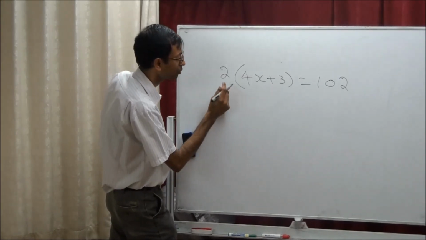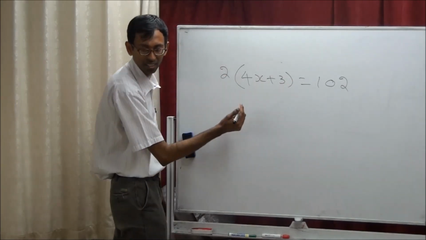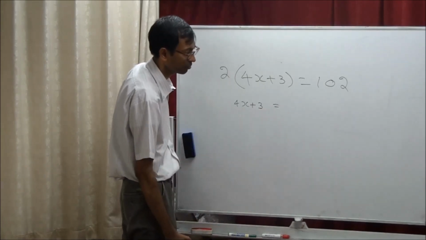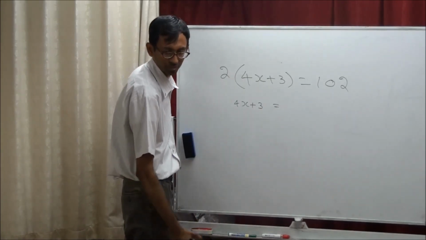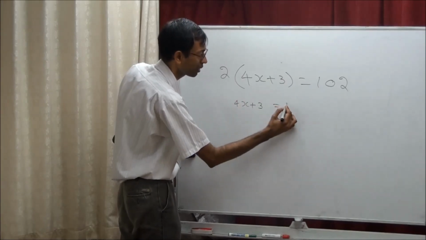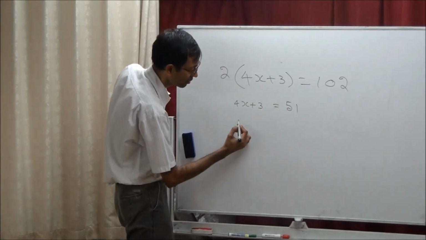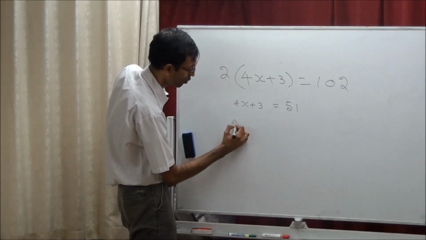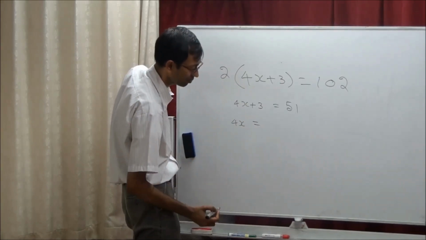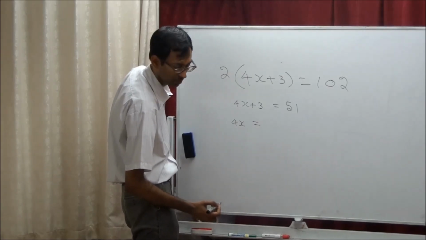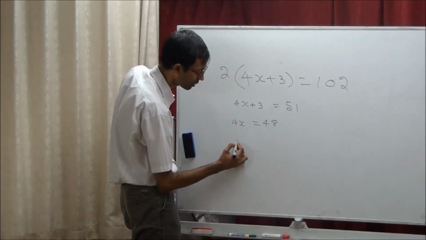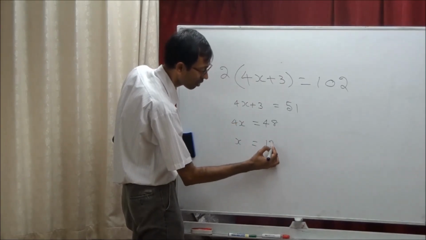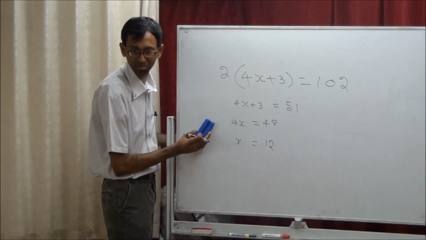First step, which one do we need to take to the other side? 2. So 4x plus 3 equals 51. 102 divided by 2 is 51. Next step, which one do you need to take away? 3 has to be taken away. So 4x equals 48. The next one is x equals 12. 48 divided by 4 is 12. Did you all understand now?